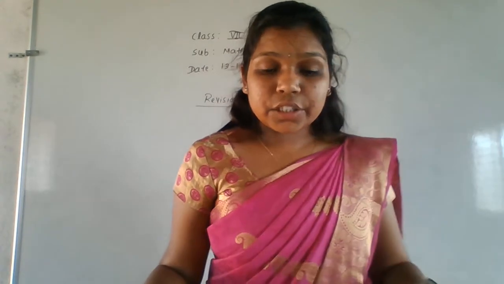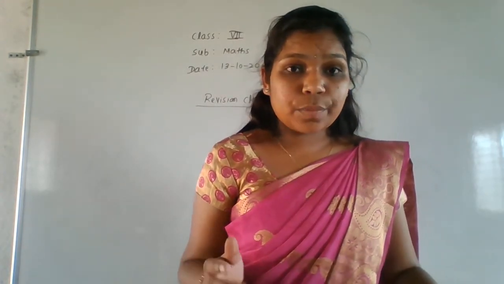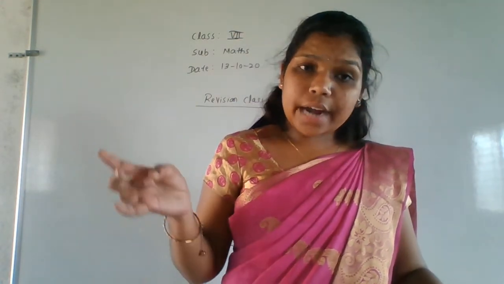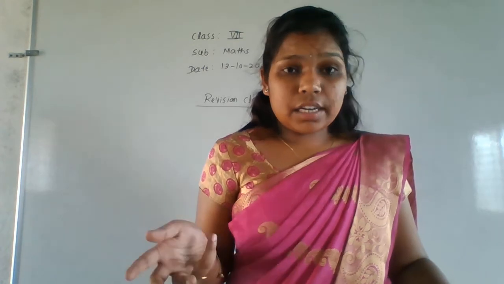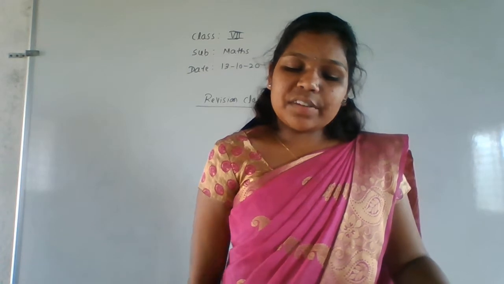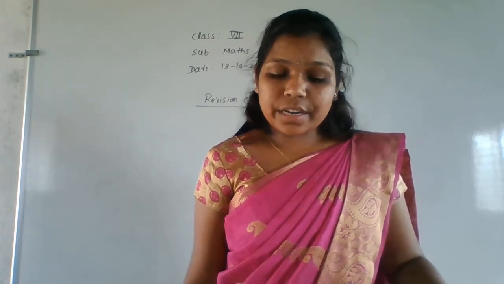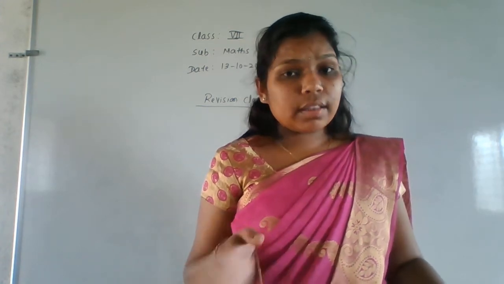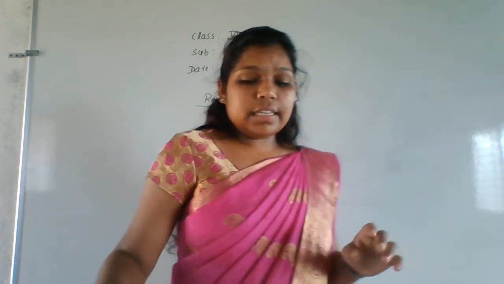Getting? And after that we have the subtraction properties of integers. What did they give in the subtraction properties of an integer? Closure property, commutative property, associative property, identity under subtraction and inverse under subtraction. All the same properties. And after that we solved exercise number 1.1. In that, write a pair of integers whose sum is, whose subtraction is, all they gave here. So see and practice every problem.